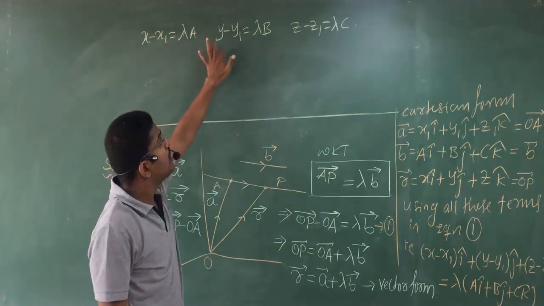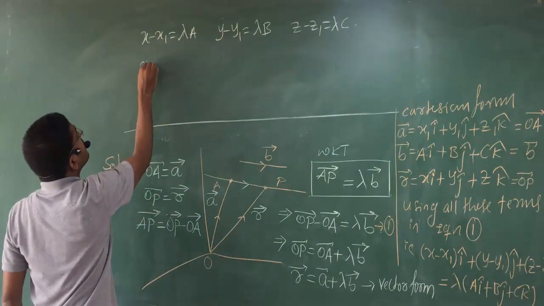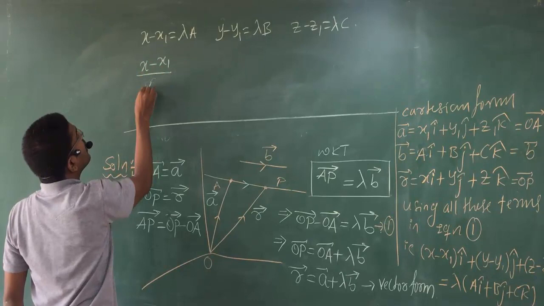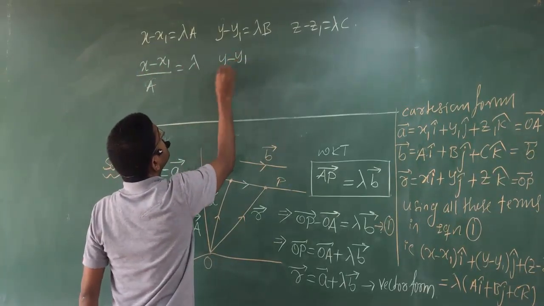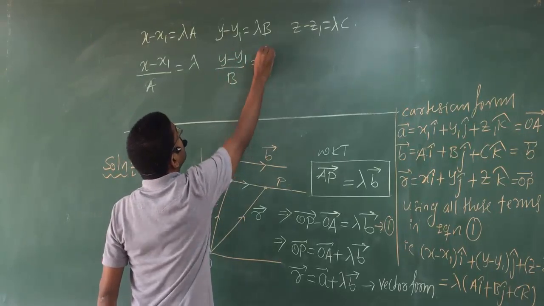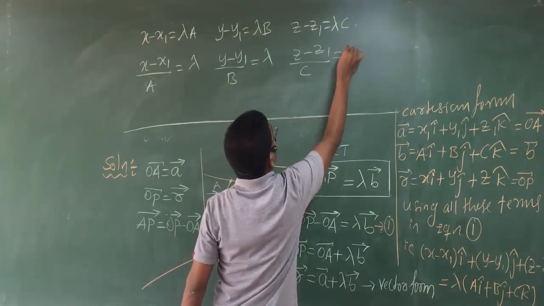So components are equal, therefore this can be written as x minus x1 by a equal to lambda, y minus y1 by b equal to lambda, z minus z1 by c equal to lambda.